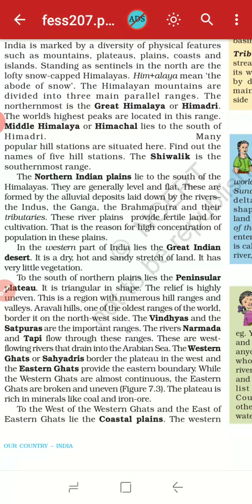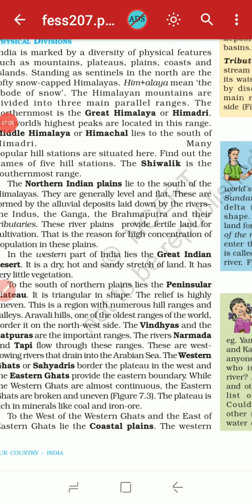A plateau is lower than the mountains. The Eastern Ghats are broken and uneven, and the plateau is rich in minerals like coal and iron ore. That's why a large amount of mining is very active over there, because that place is very rich in minerals like coal and iron ore. To the west of the Western Ghats and the east of the Eastern Ghats lie the coastal plains. Coastal plains mean oceanic area.